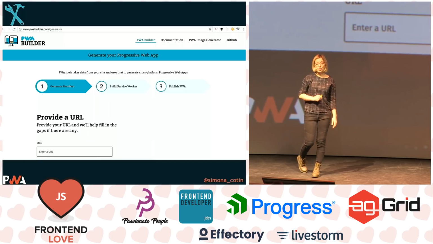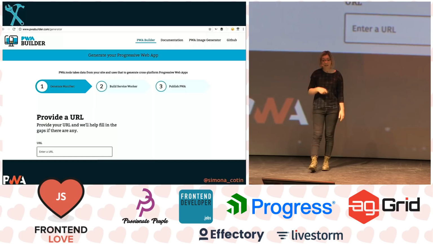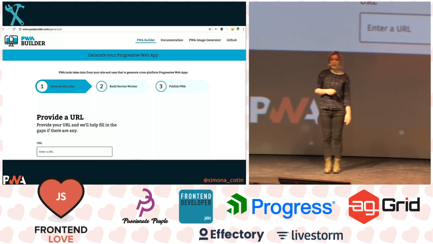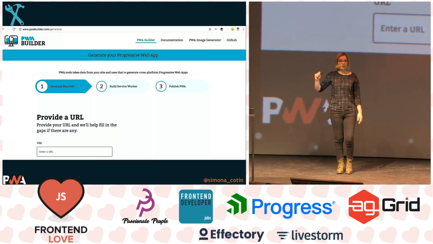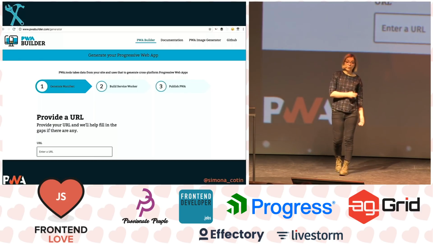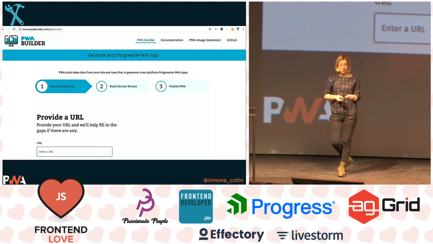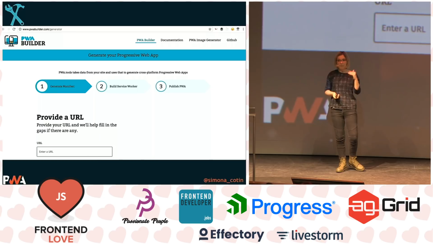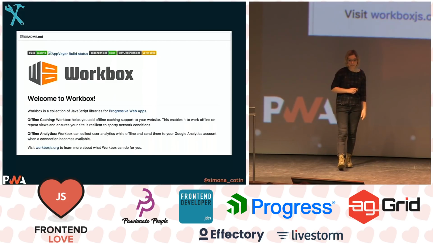PWA Builder helps you not only generate a new manifest file or build service workers, but it also helps you look at other people's manifest files. So if you think, for example, the angular.io application is doing a great job at building a progressive web app, you can enter the URL there, and it will actually give you the entire manifest.json file, and it will also give you some recommendations based on the contents of that.